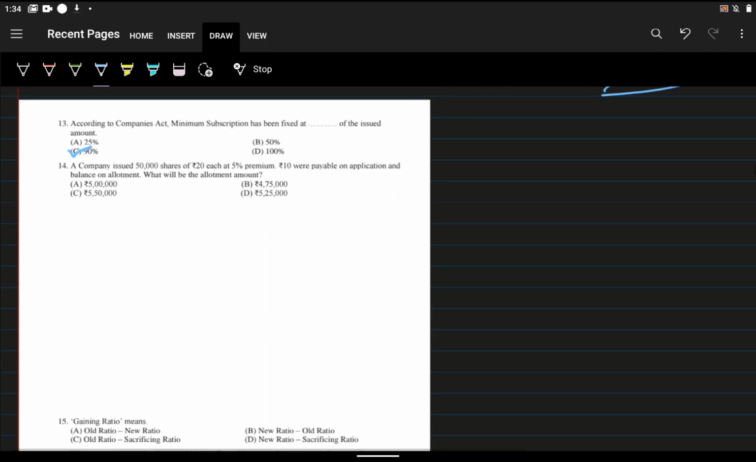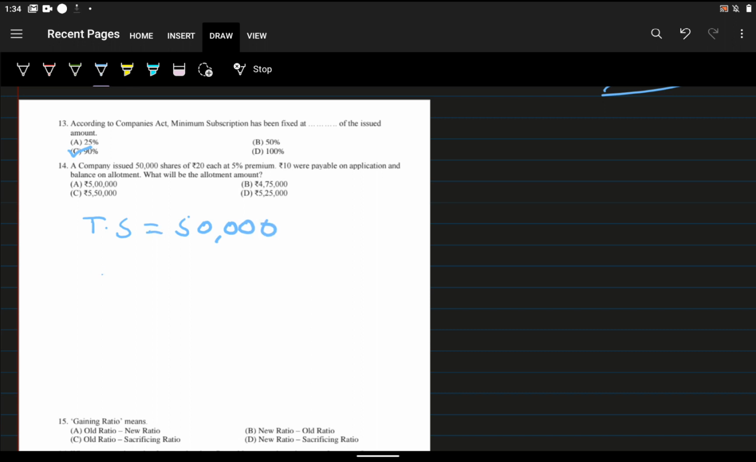Next one, the 14th one. A company issued 50,000 shares of rupees 20 each at 5% premium. Rupees 10 were payable on application and the balance on allotment. What will be the allotment amount? How can we find the allotment amount? Total shares is equal to 50,000. We have 50,000 shares.